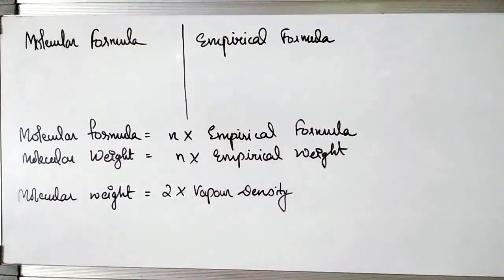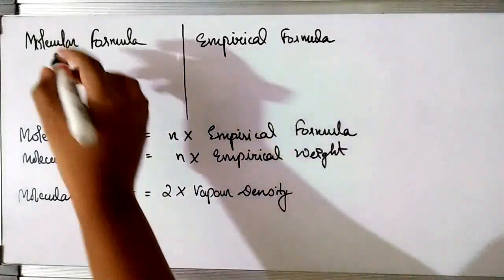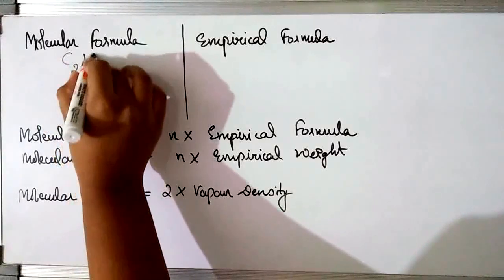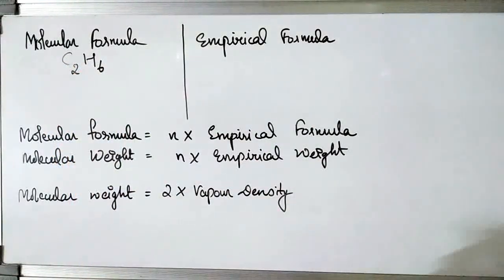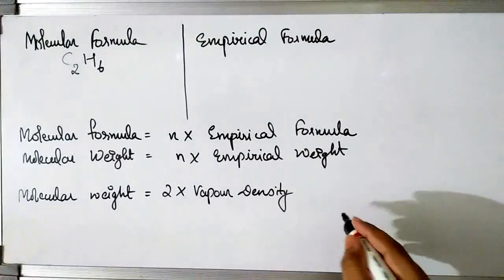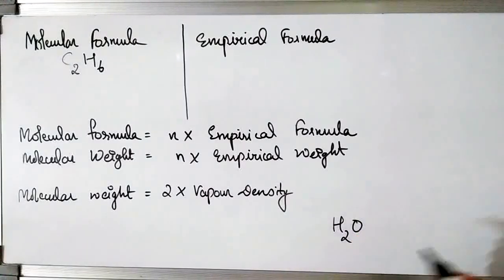So today I'm going to explain to you about empirical formula and molecular formula and what is the relationship between them. All of you know what a molecular formula is. If I ask you to write the molecular formula of ethane, you would say it's C2H6. If I ask you to write the molecular formula of water, you would say it's H2O. So that is all the molecular formula.